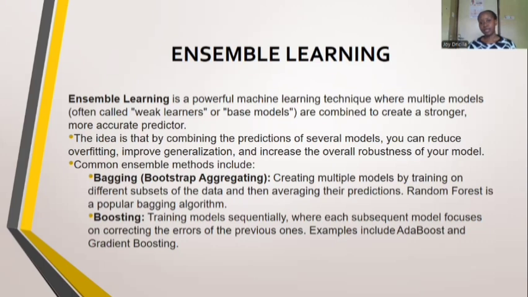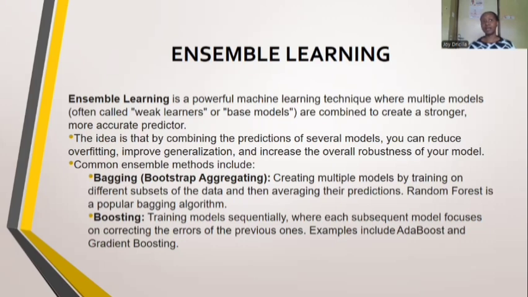And in ensemble learning, we assume that each prediction is independent of each other, which sounds unrealistic. So there are methods in ensemble learning, which include bagging and boosting. These methods help to solve that problem. And what is bagging? Bagging is the parallel training of models using overlapping subsets. Or, as the definition says, it's creating multiple models by training on different subsets of data and then averaging their predictions.